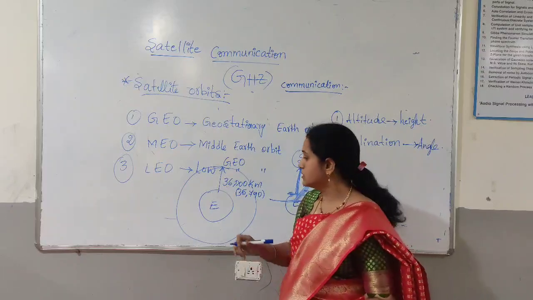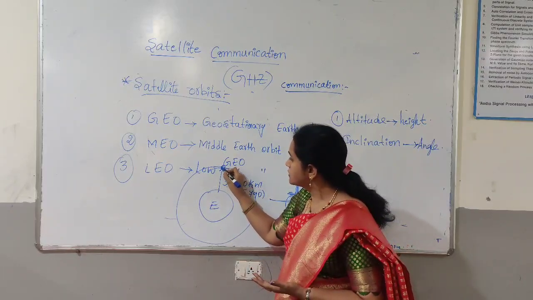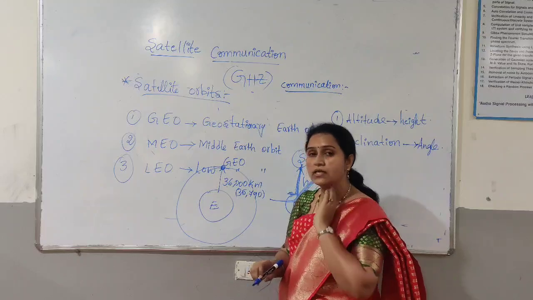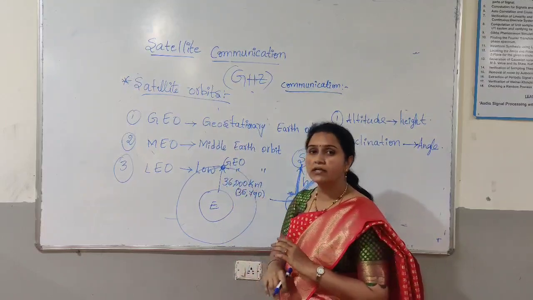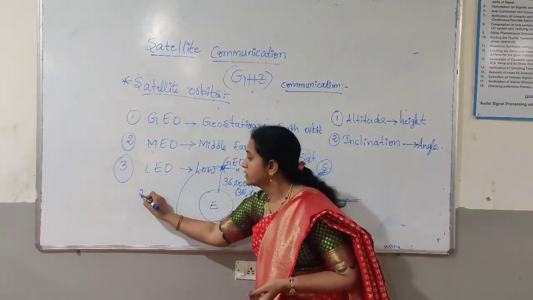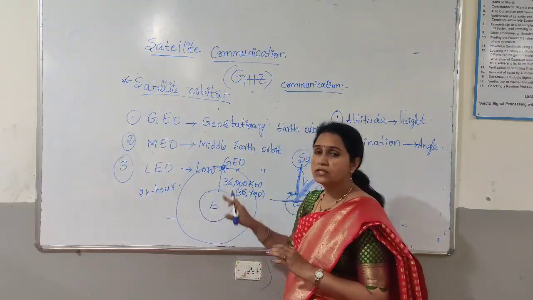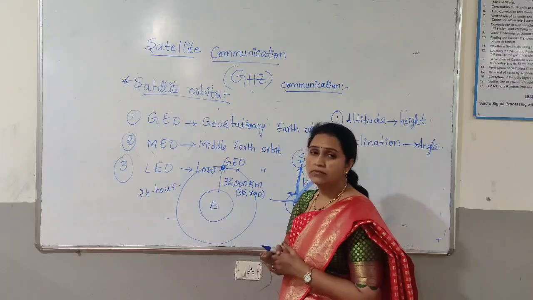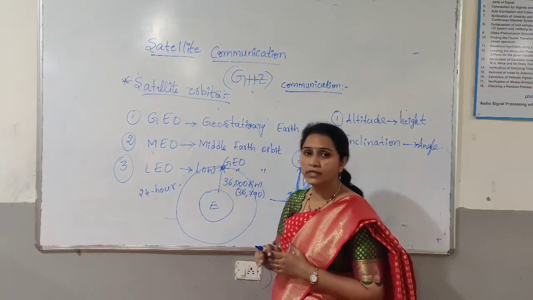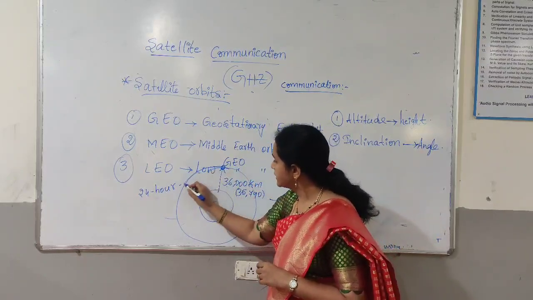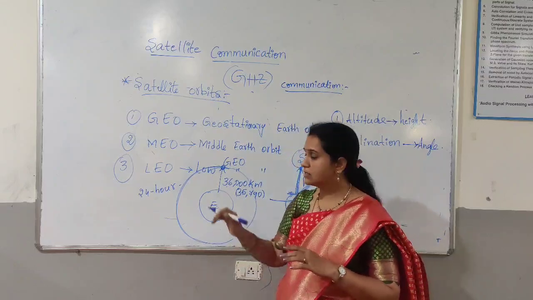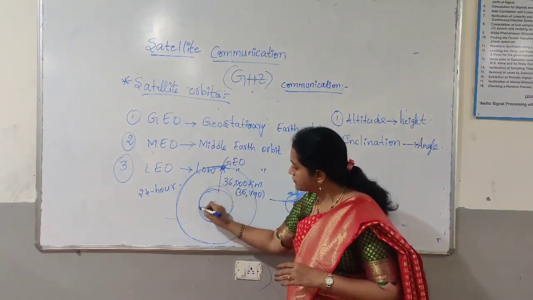If you observe a satellite in this orbit from the earth station, it always provides you a 24 hours view of that particular space.